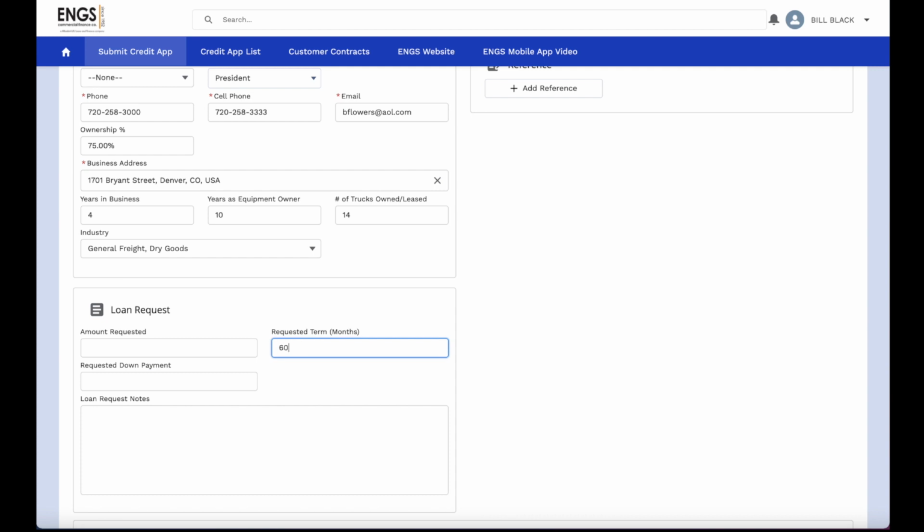With this application, I'll be requesting a 60-month term, and we'll have a down payment of $10,000. And if we had any additional information about a trade-in, we can capture that here in the loan request notes section. This brings us to the end of the loan request section.